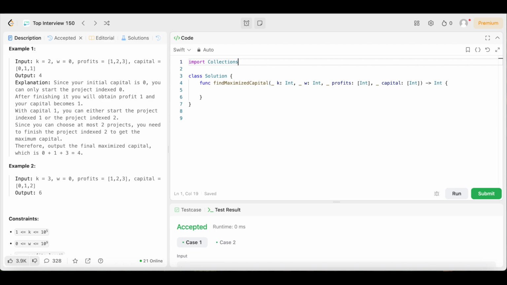Then after you import collections, now we need to sort the project indices in descending order based on the required capital. So in order to do that, we can declare a variable called indices, and we set that equal to capital dot indices dot sorted. Boom. My bad. Let me just make sure the spelling is right. So capital dot indices dot sorted. Then we're gonna open up the brackets and we're gonna say capital.